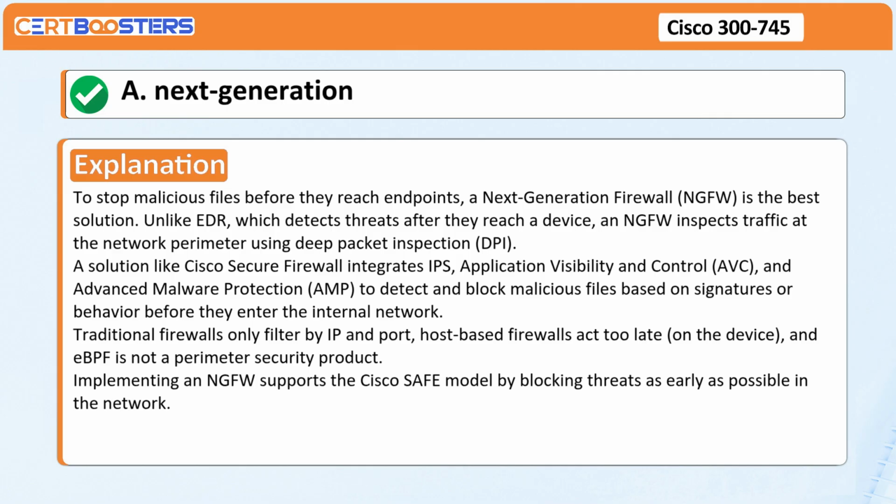Traditional firewalls only filter by IP and port. Host-based firewalls act too late on the device, and eBPF is not a perimeter security product. Implementing an NGFW supports the Cisco SAFE model by blocking threats as early as possible in the network.